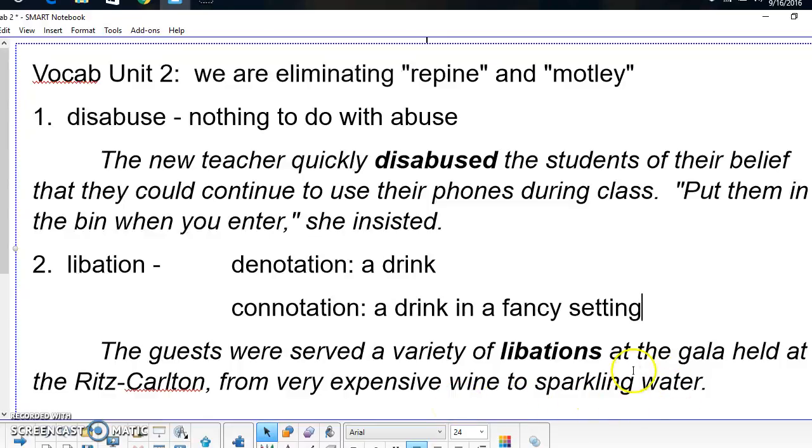So this part here gives us the sense that a libation can be really anything that you drink. The thing that makes it a libation is that it's being held at a gala, being held at the Ritz-Carlton. So the fanciness of the setting is what makes the word libation a complete term that's separate from any other word that might mean drink.